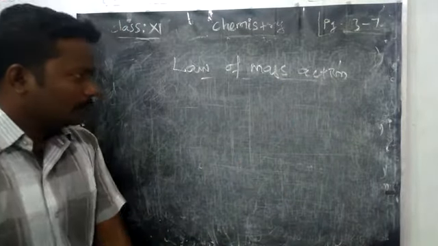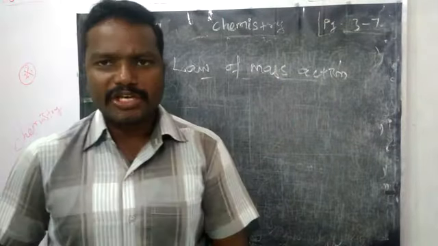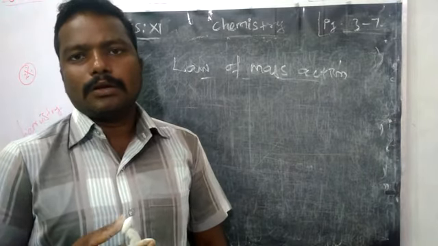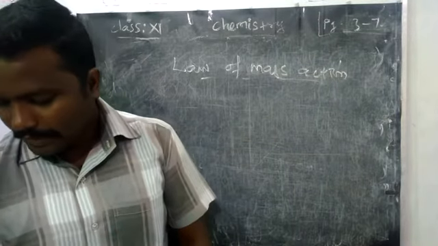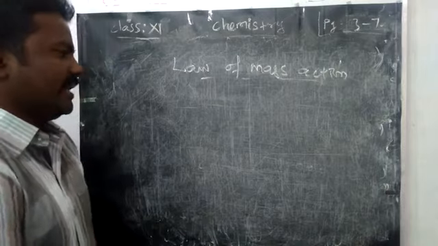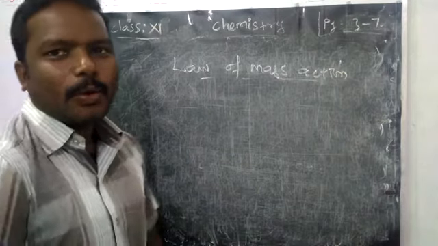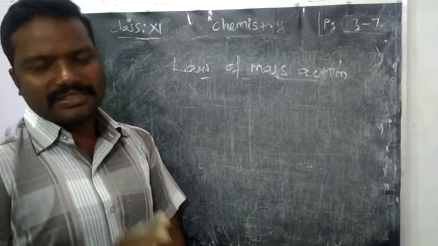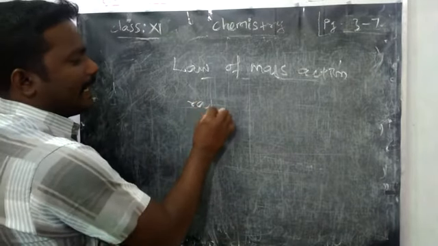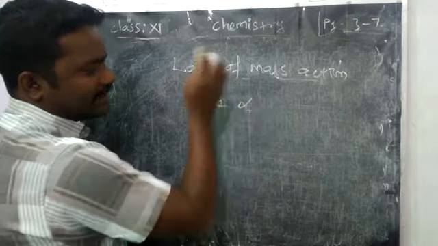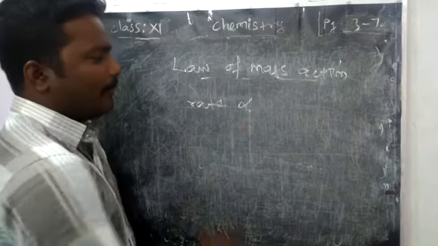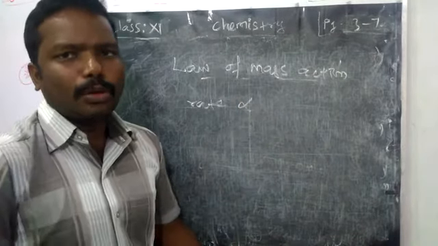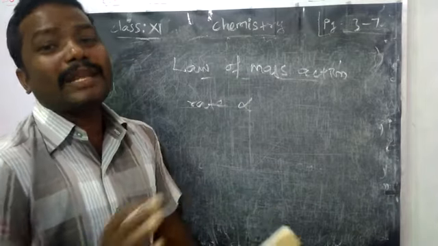See, what is the law of mass action? The rate of a chemical reaction, any reaction, depends only upon the concentration of reactants. This is very simple. The rate of reaction is directly proportional to the product of the concentrations. A reaction may have 2 or 3 reactants, so it is their multiplication.